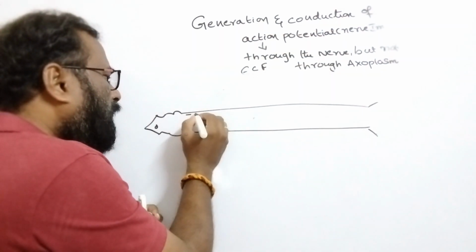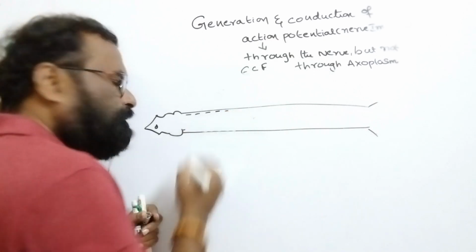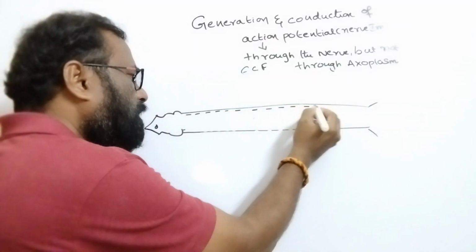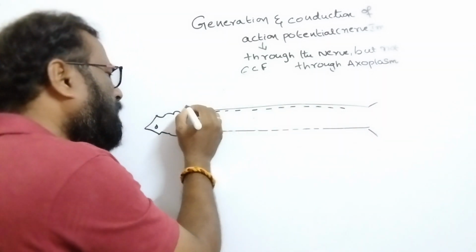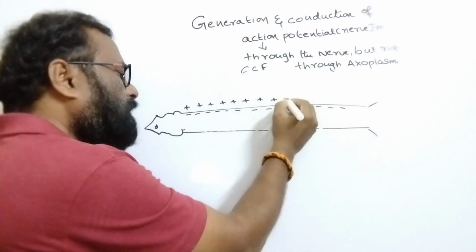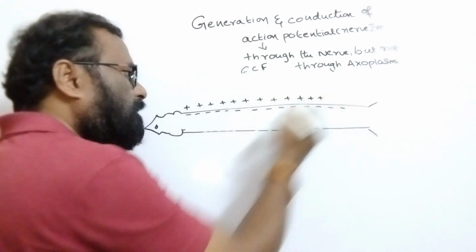You know that there is already a negative charge inside, and a positive charge outside the axoplasm.